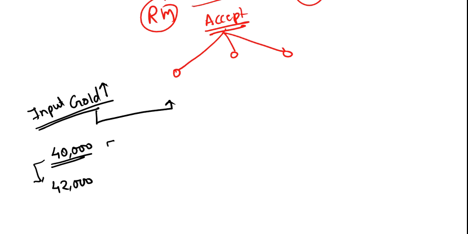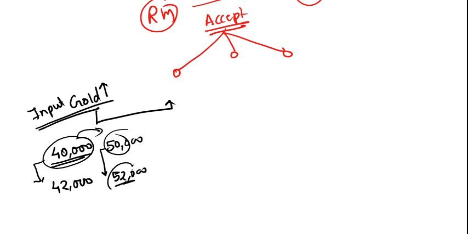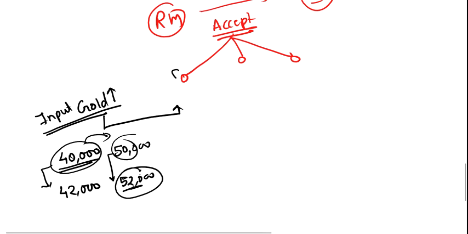But now gold is trading at 50,000, so I will make the price 52,000. Whatever the increase in the price, I can pass on to my customers. Then the firm will see that it's good to take the risk, because in this case our customer has to pay and we don't have to pay the extra cost.